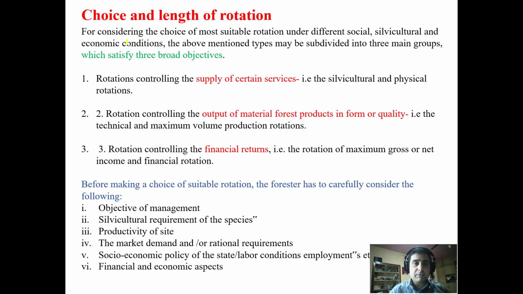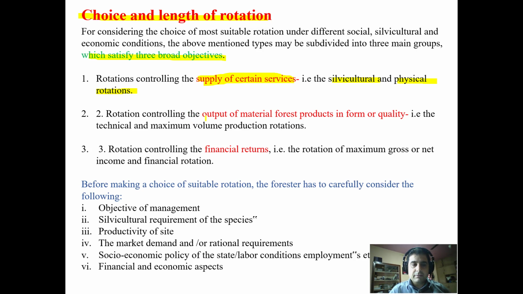Now we have one more thing, choice and length of rotation. Choice and length of rotation depends on three broad objectives. There are some rotations which are meant for supply of certain services, that is silvicultural rotation and physical rotation. They are mainly meant for provision of certain services, and economic consideration is not a point in that.